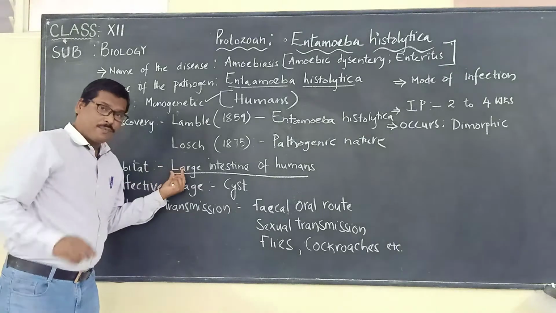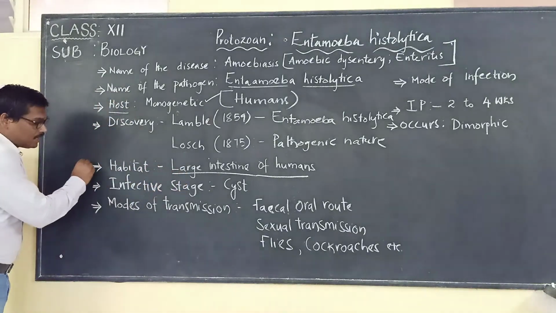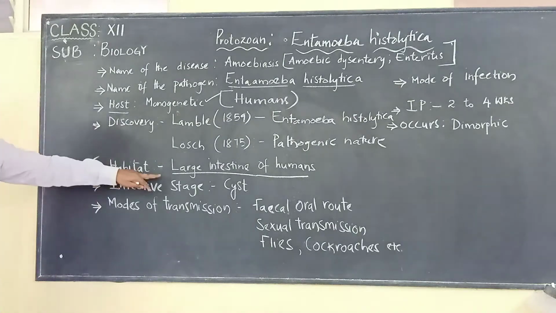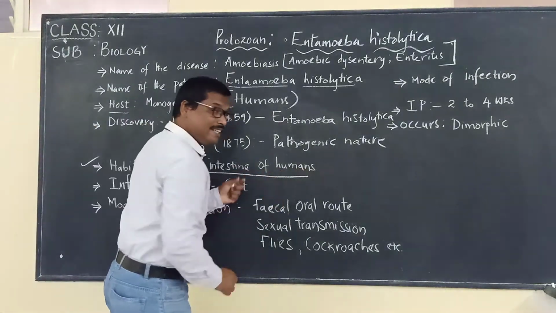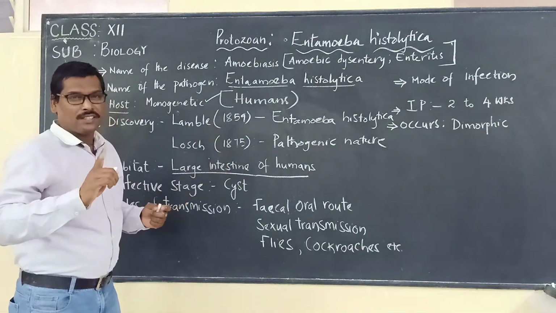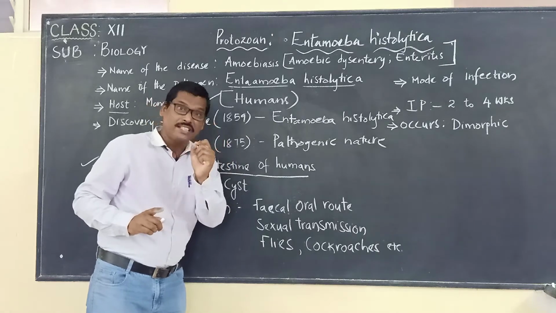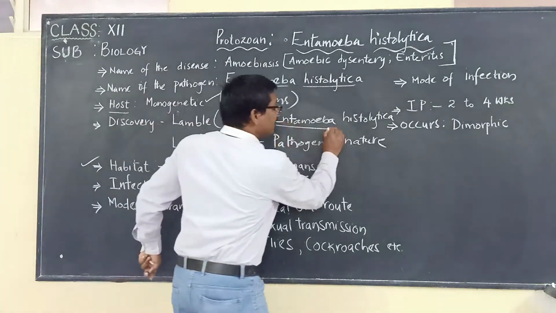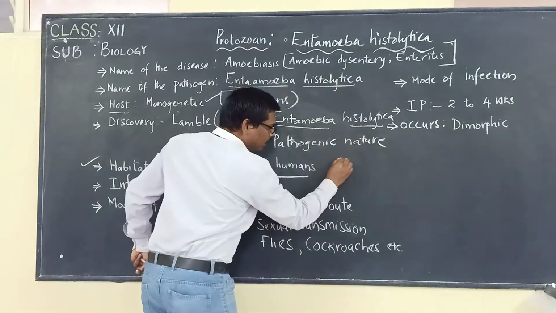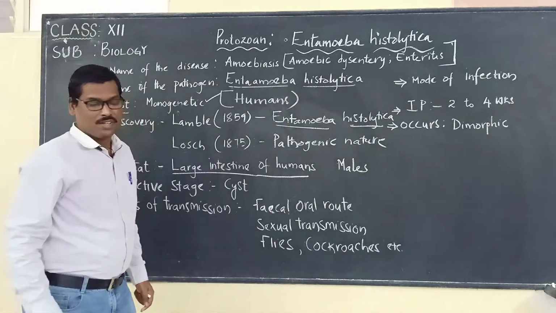If one more point that you have to remember here, when we say that the habitat is the large intestine of humans, we should also remember that it is mainly seen attacking more males.